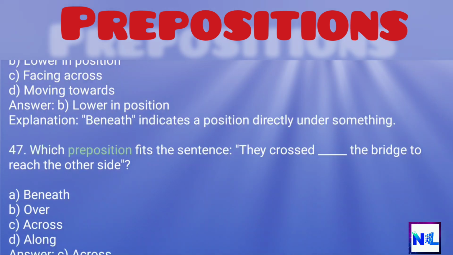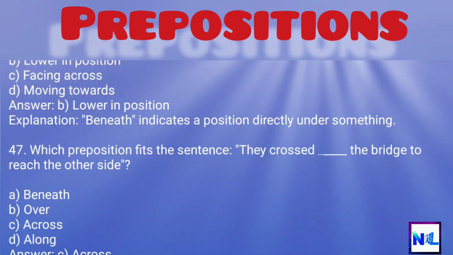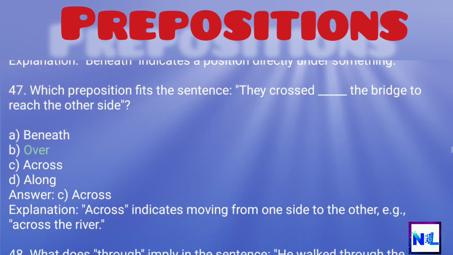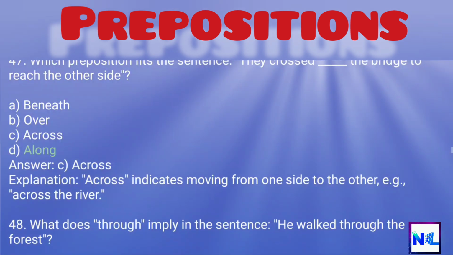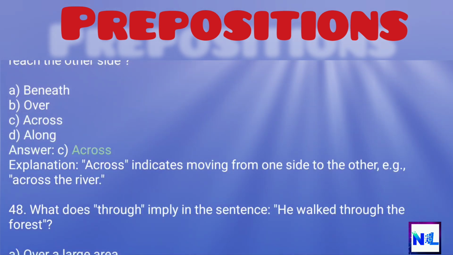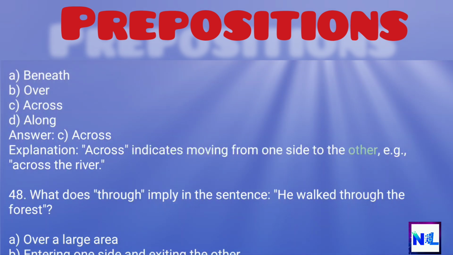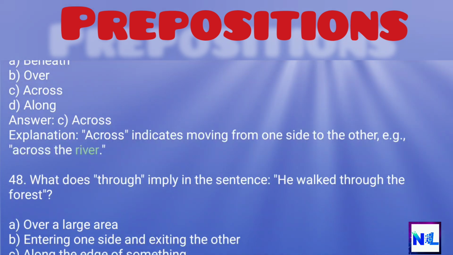47. Which preposition fits the sentence? They crossed the bridge to reach the other side. A. Beneath. B. Over. C. Across. D. Along. Answer: C. Across. Explanation: Across indicates moving from one side to the other, e.g., across the river.